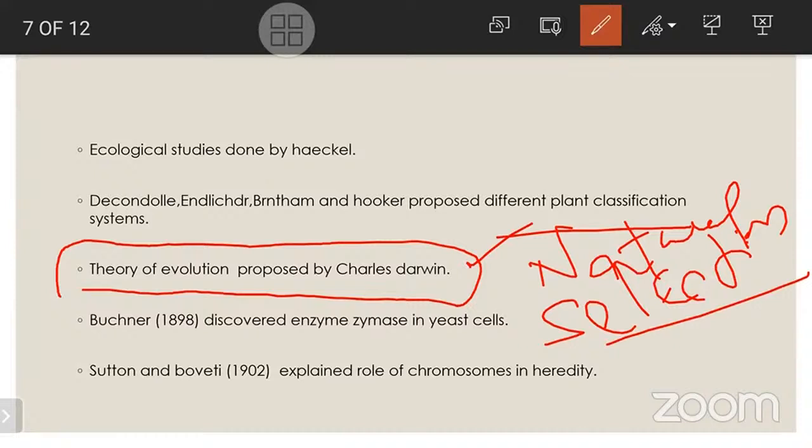Next, Buchner, who discovered the enzyme zymase in yeast cells. So where was zymase identified? In yeast cells. Who has done this? Buchner in 1898.